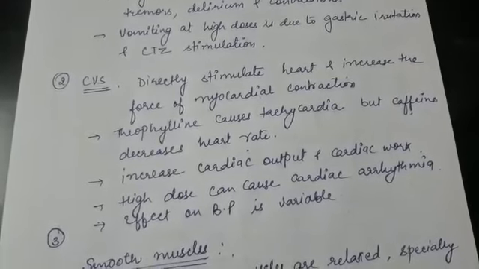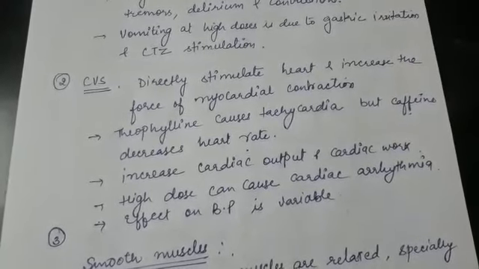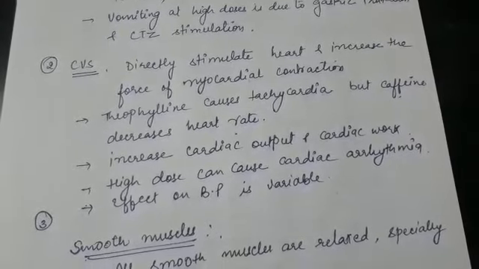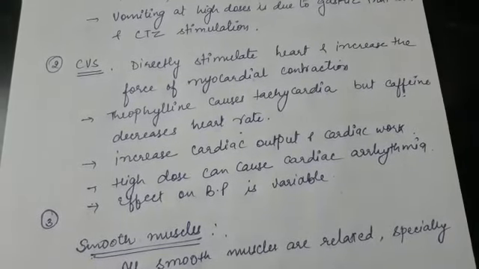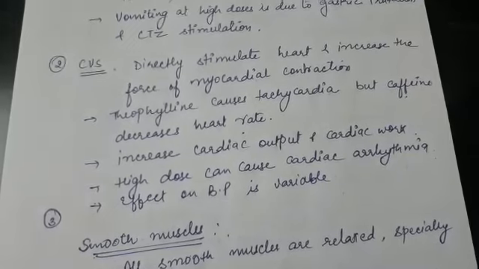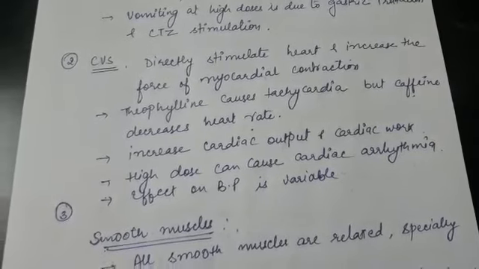Theophylline is causing tachycardia, whereas caffeine causes bradycardia. Increased cardiac output and cardiac work. And then high doses can cause cardiac arrhythmia, and the effect on BP is variable.